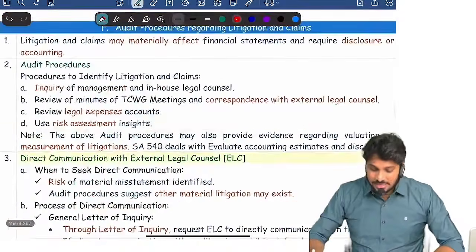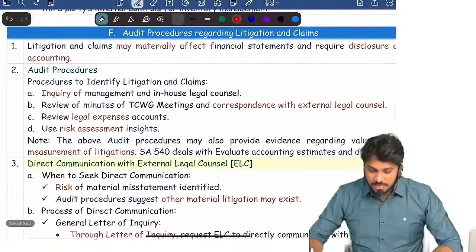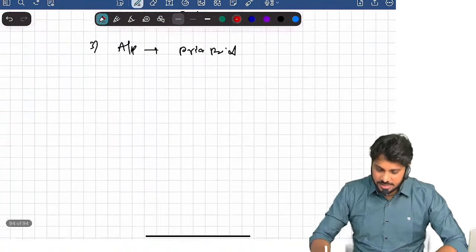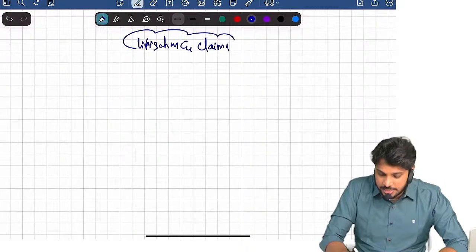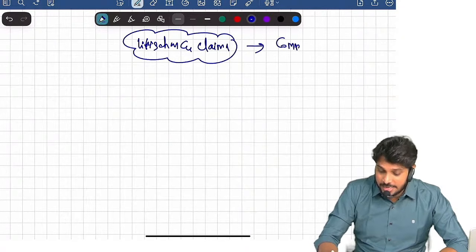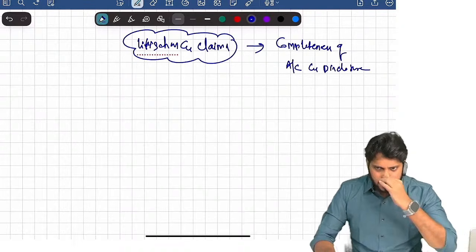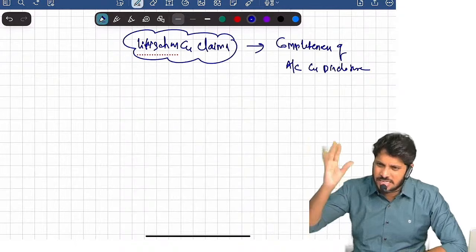Then the second selected item. What is the second selected item? The second selected item is audit procedures regarding litigations and claims. In litigations and claims, the auditor has to check completeness of accounting and disclosure. The company we are auditing may be facing many litigations and claims.